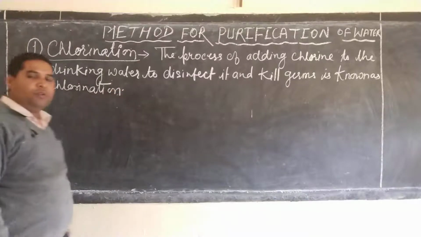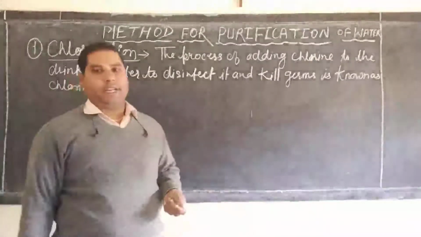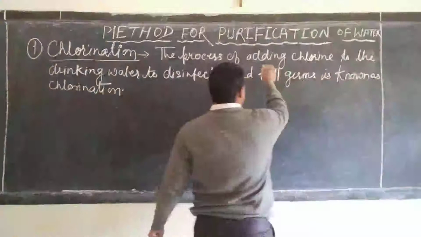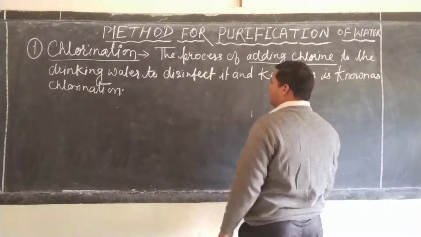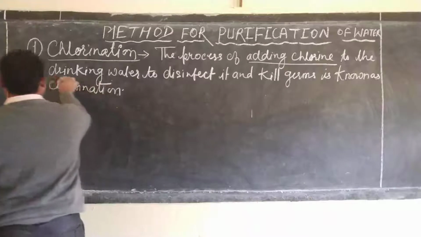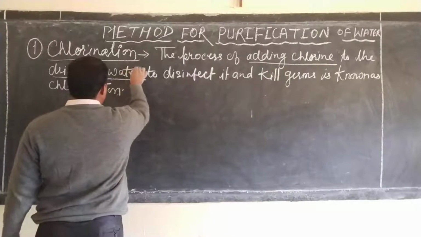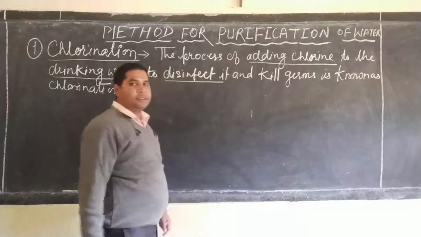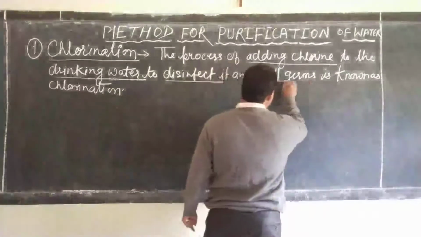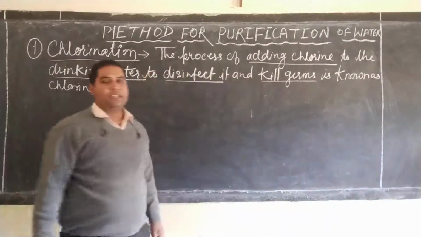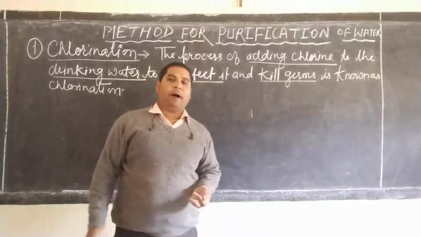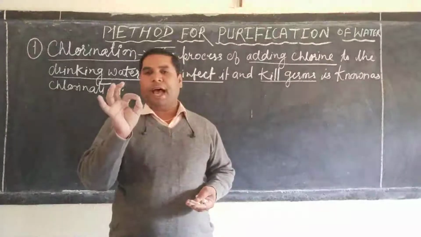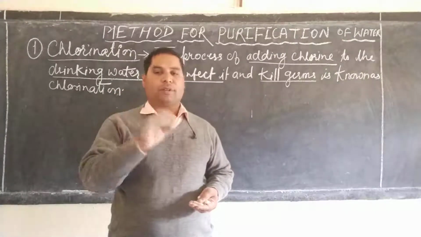So let us know, what do you mean by the process chlorination? The process of adding chlorine to the drinking water to disinfect it and kill germs is known as chlorination. By this process, we can get pure and germ-free drinking water.